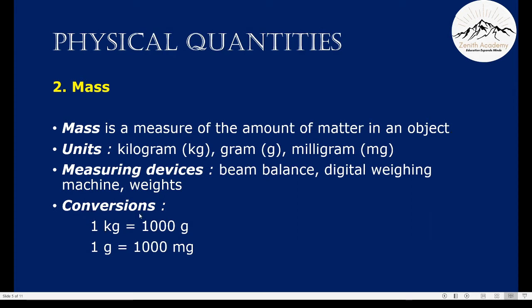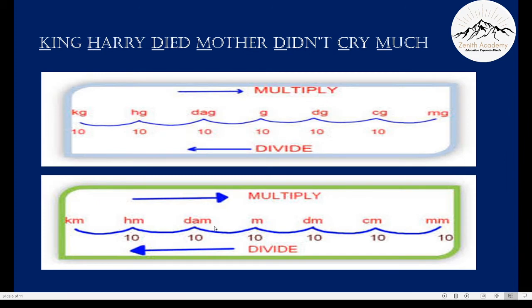Some conversions are 1 kg equals 1000 gram and 1 gram equals 1000 mg, milligram. Now let's learn a fun trick to understand these conversions. Learn this sentence: King Harry died, mother didn't cry much. Now let's see what it stands for. The first letter of each word stands for something.